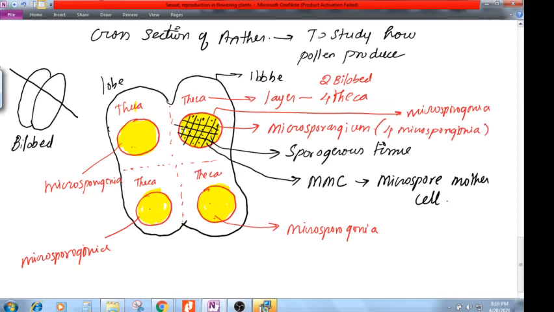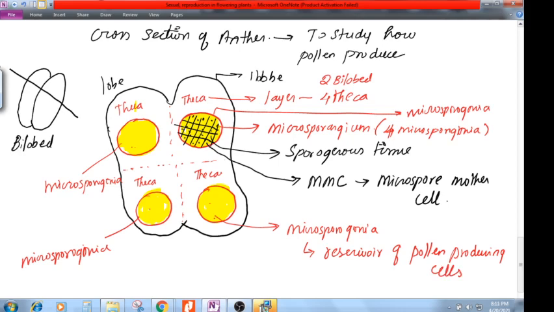Now, what is the meaning of microsporogonia? The meaning of microsporogonia is nothing but a reservoir of pollen producing cells. That means from here only you are going to get pollen.